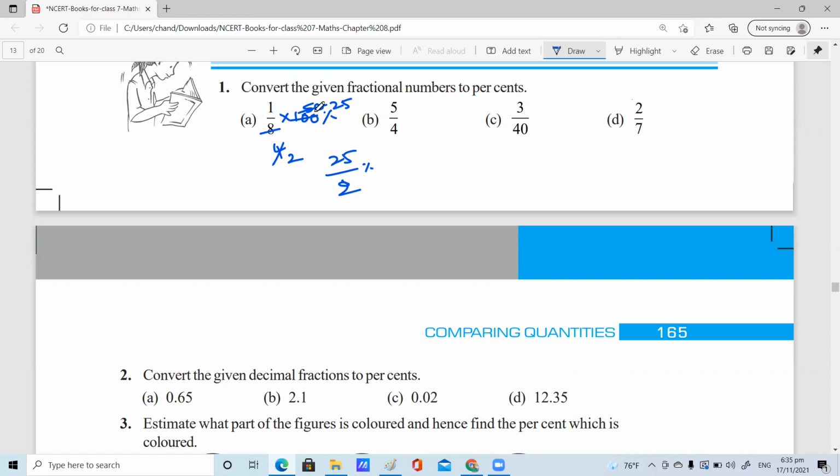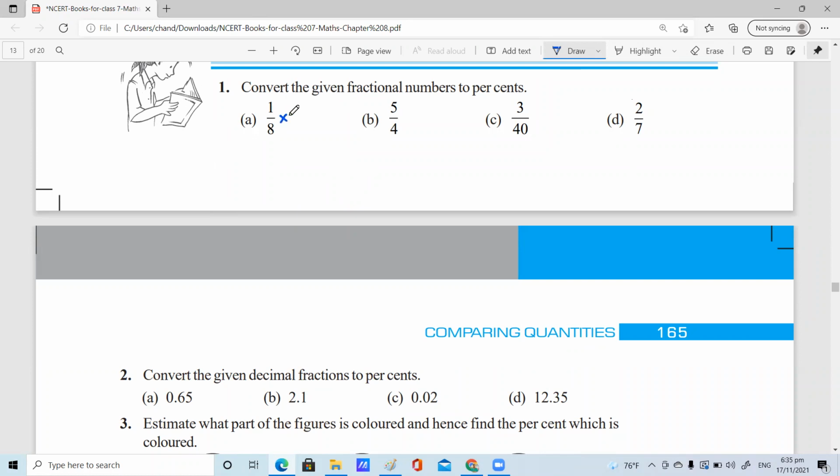Ma'am, what you can do is 8 can be multiplied with 125, and then it will become 1000. So 1 by 8 into 125 by 125. Satvika, please answer my question.